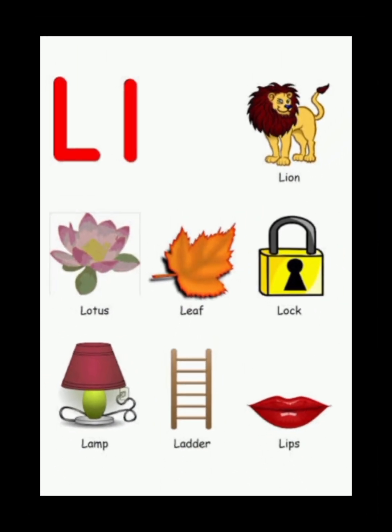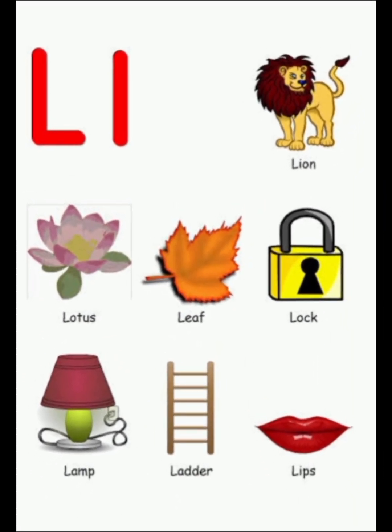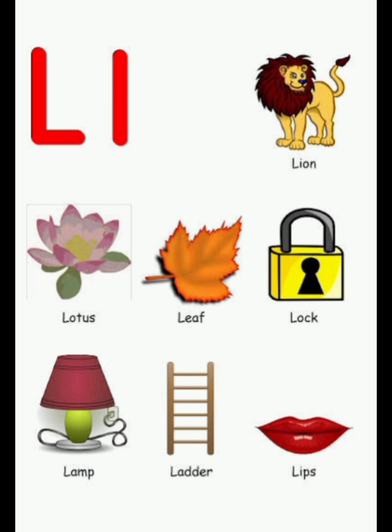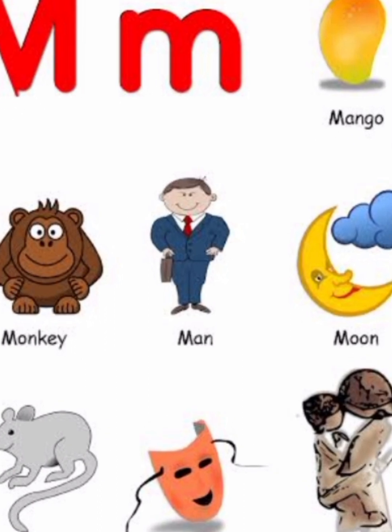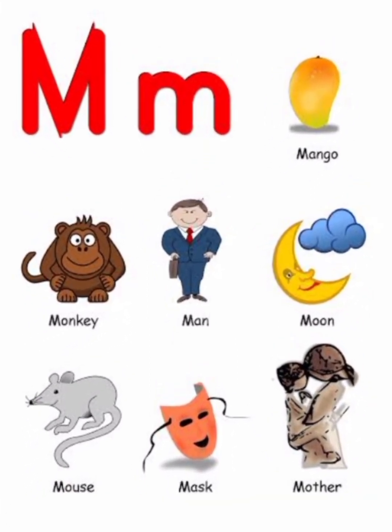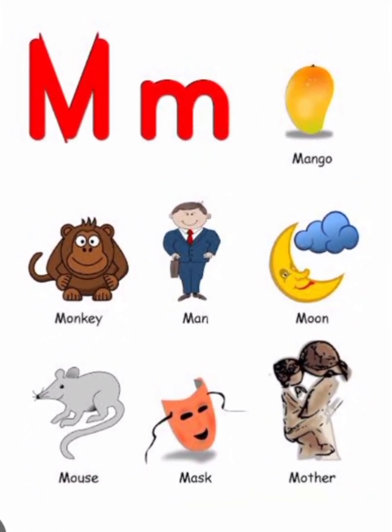L for lion, L for lotus, L for leaf, L for lock, L for lamp, L for ladder, L for lip. M for mango, M for monkey, M for man, M for moon, M for mouse, M for mask, M for mother.